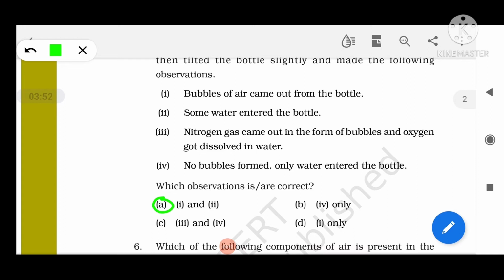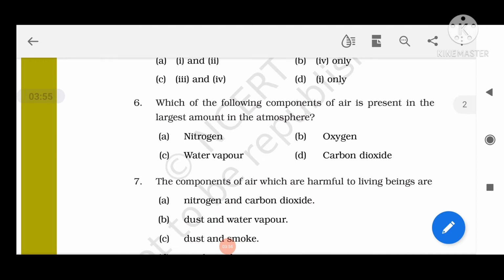Now question number 6. Which of the following components of air is present in the largest amount in the atmosphere? So nitrogen is present in the largest amount. It constitutes 78% and 21% is oxygen, and the remaining 1% is formed by carbon dioxide, water vapor and a few other gases including dust particles.